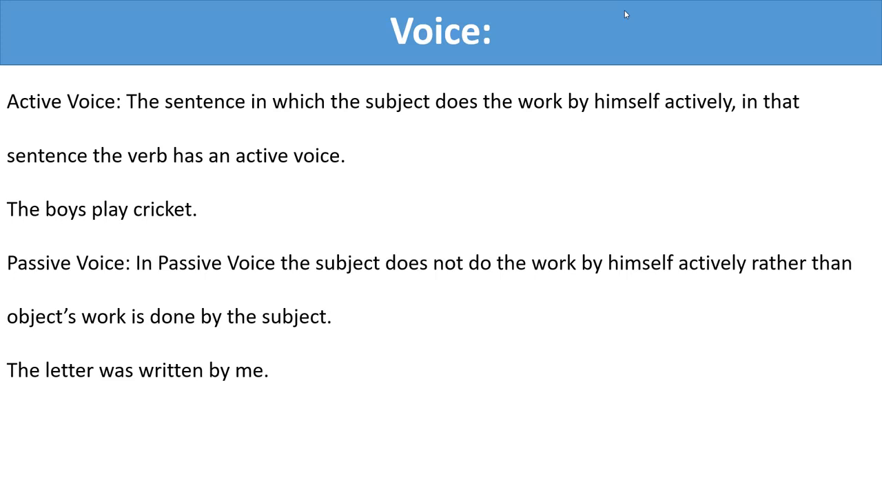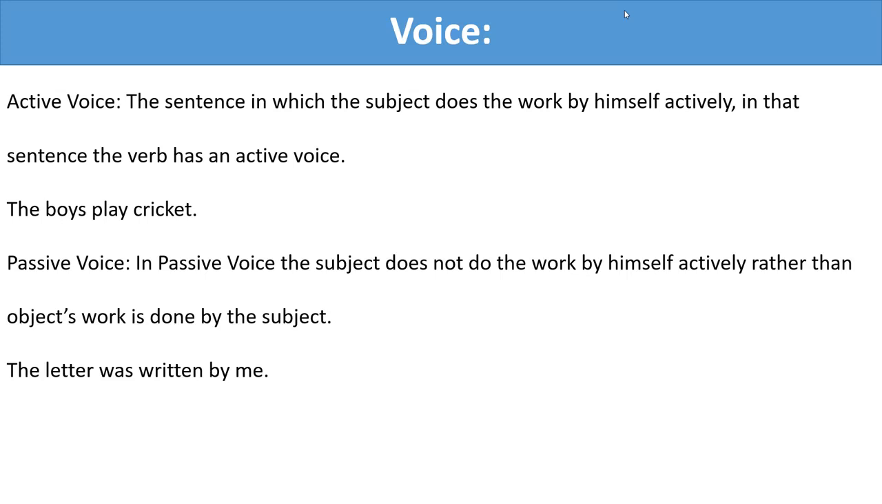তাহলে অ্যাক্টিভ ভয়েস কি? What is active voice? The sentence in which the subject does the work by himself actively. In that sentence, the verb has an active voice. Subject যখন নিজে কোনো কাজ সম্পন্ন করে তখন সেই ভার্বটি অ্যাক্টিভ ভার্ব হয়। The boys play cricket. তাহলে অ্যাক্টিভ ভয়েস কি হচ্ছে? সাবজেক্ট যখন নিজে কোনো কাজ সম্পন্ন করে সেটি হচ্ছে অ্যাক্টিভ ভয়েস। And the example is the boys play cricket.